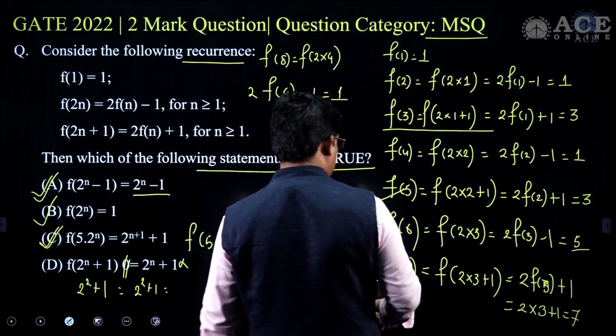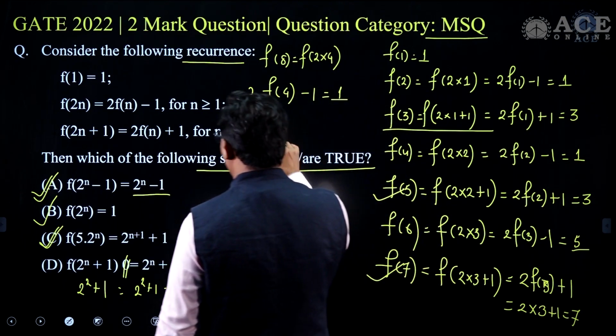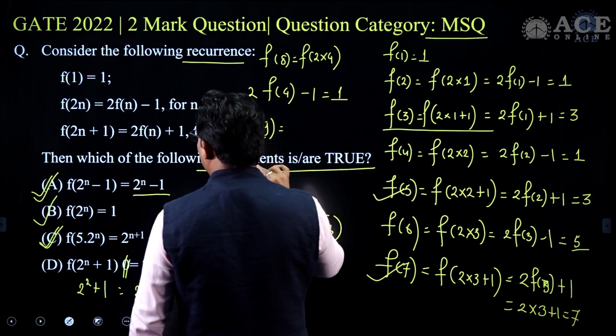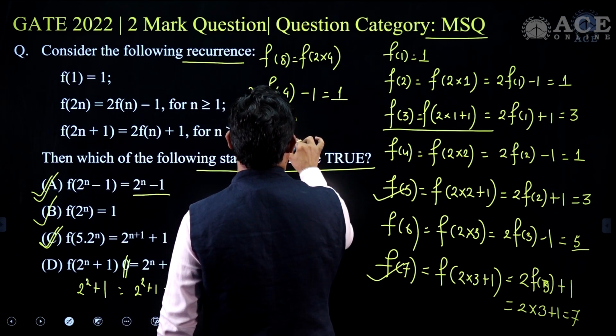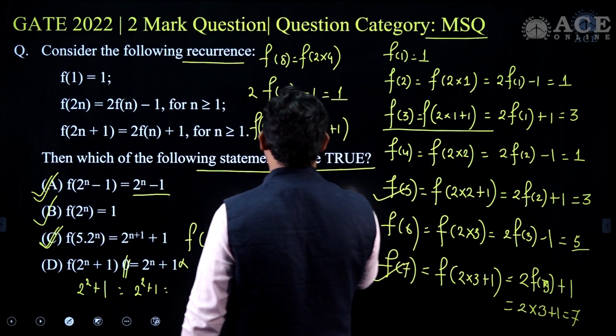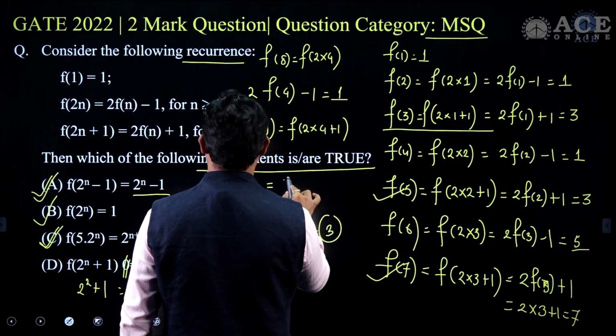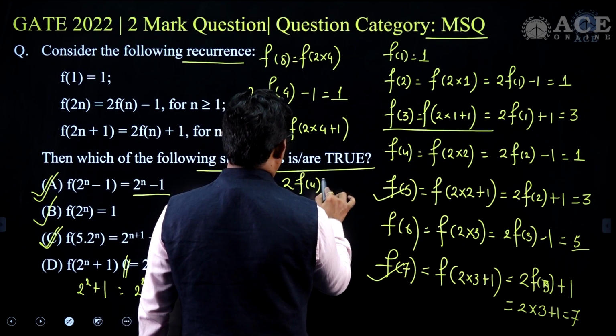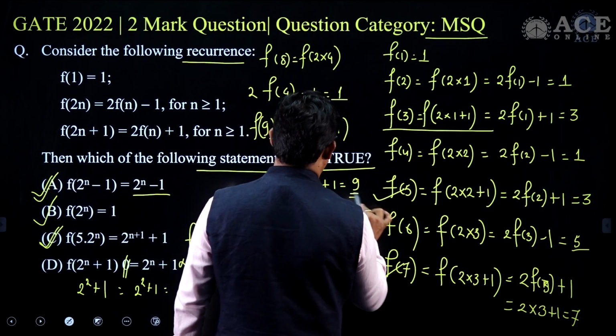So I can say option D is not correct. F of 8 we have done. F of 9, can I check one more time for validating more? So 9 can be written as 2 into 4 plus 1, f of 2 into 4 plus 1. In this case f of 2 into 4 is 2 times f of 4 plus 1, and that is equal to 9 also.